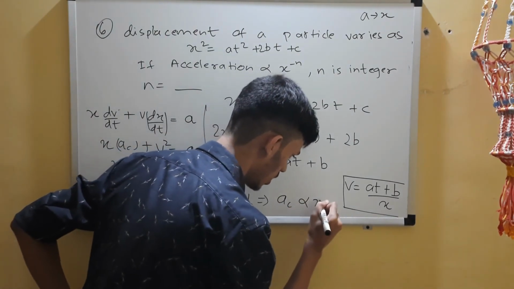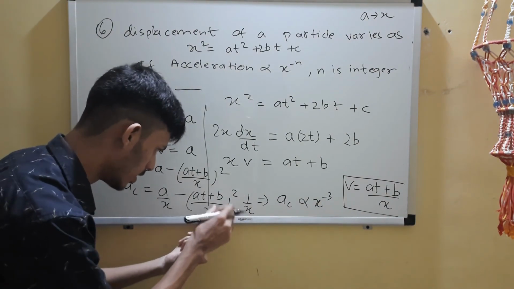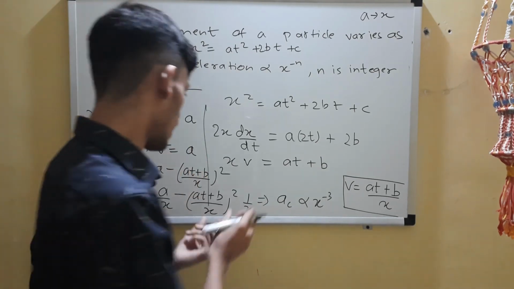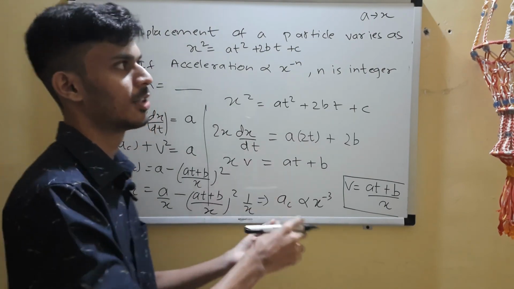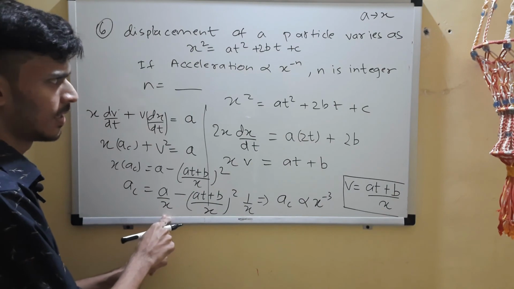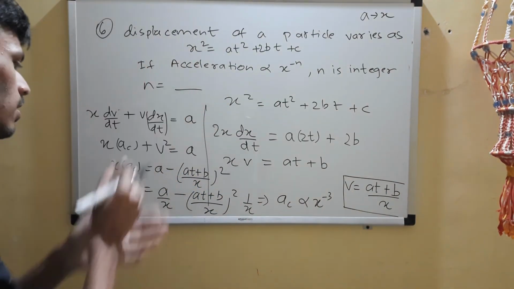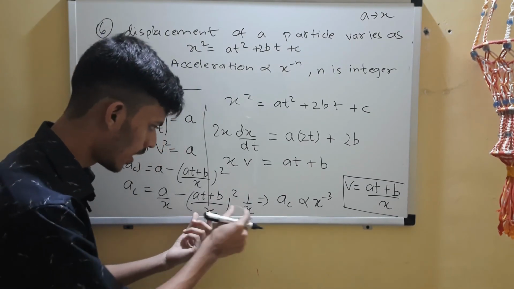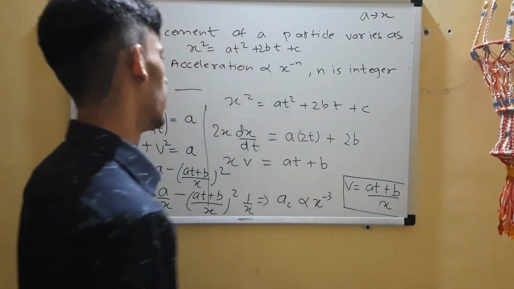Ac is proportional to x to the power minus 3. Am I right? This is whole squared, so x squared, and into x, x to the power 3, and when you take it on top, x to the power minus 3. You have to look out for the highest power. Don't look out for this x. It is related to just the highest power. So x squared into x, x to the power 3, and that you take on top, x to the power minus 3.